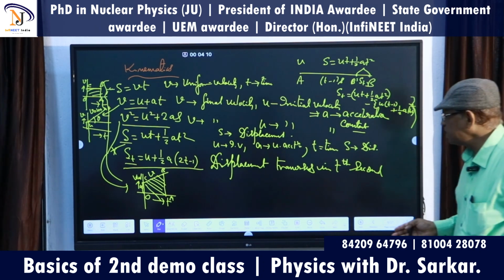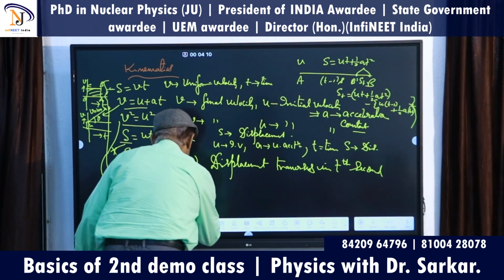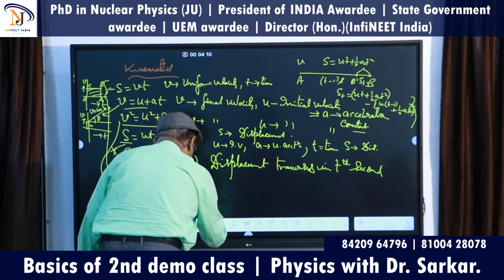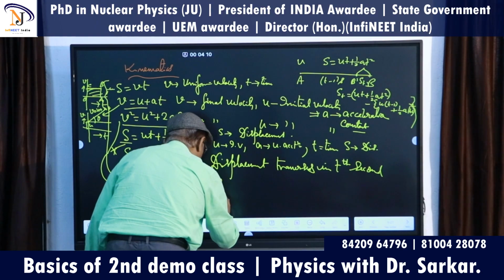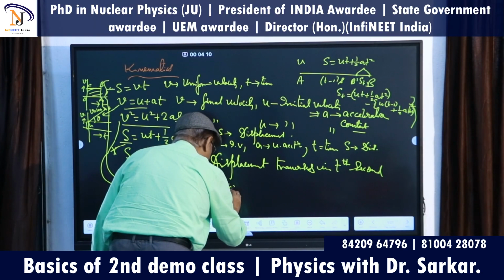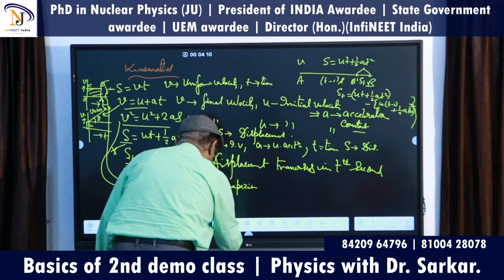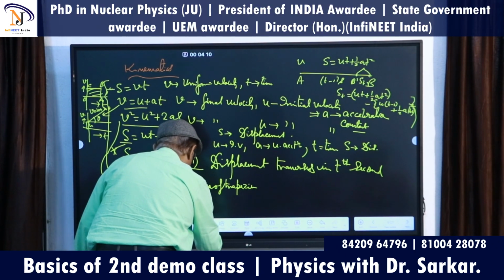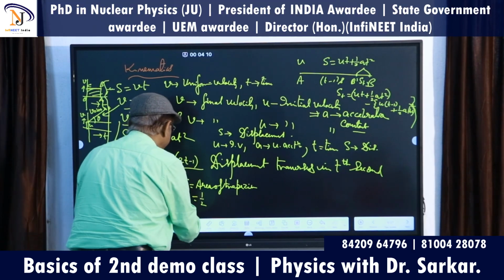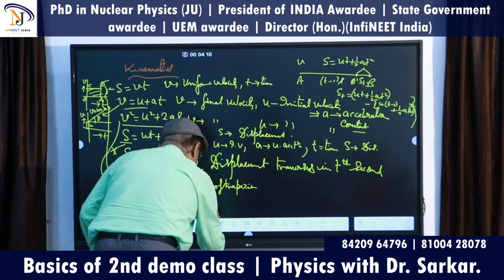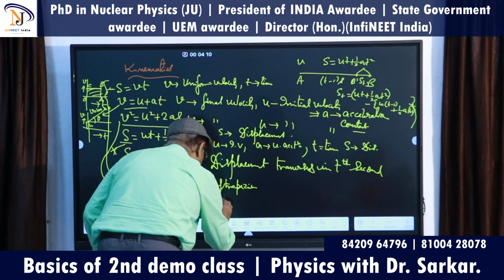It is actually a trapezium. How do I calculate a trapezium? Half. Yes. Then area of trapezium means half into the sum of two parallel sides. Parallel sides means U plus V. Okay?